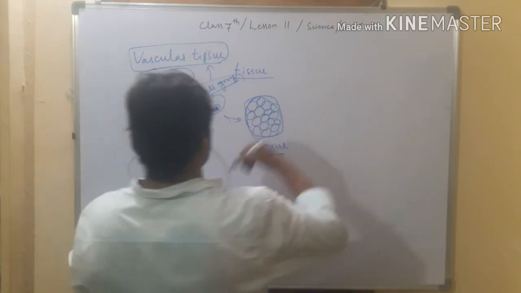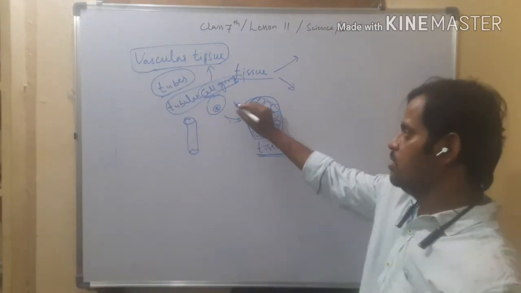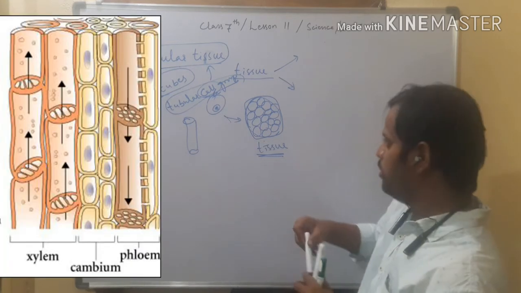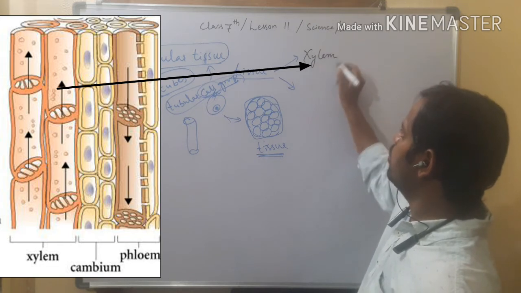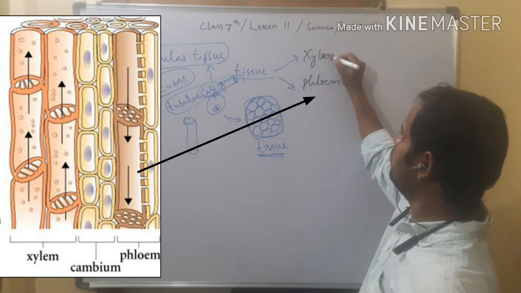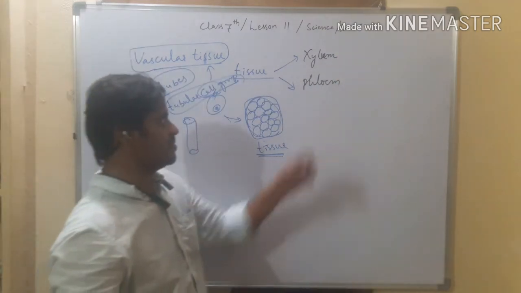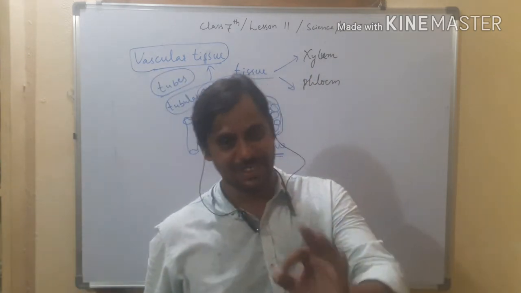So here, vascular tissue contains two types of cells. We said cell group now. So in this cell group, there are two types of cells. Number one is called xylem tissue, and number two, phloem. Say xylem, phloem. Very simple, very easy to remember.